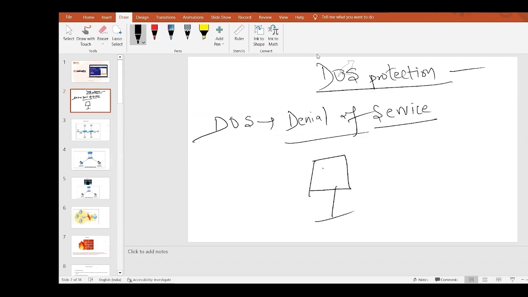This is some kind of server. We will see the example. This is the server, and this is you. You want to access this server. You are a legitimate guy, not a hacker. You want to access this server.